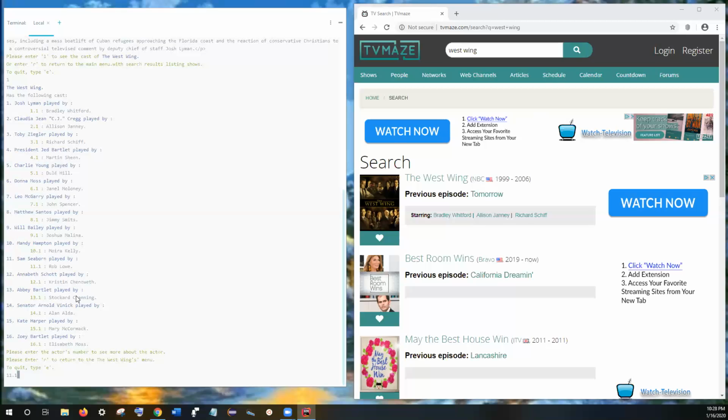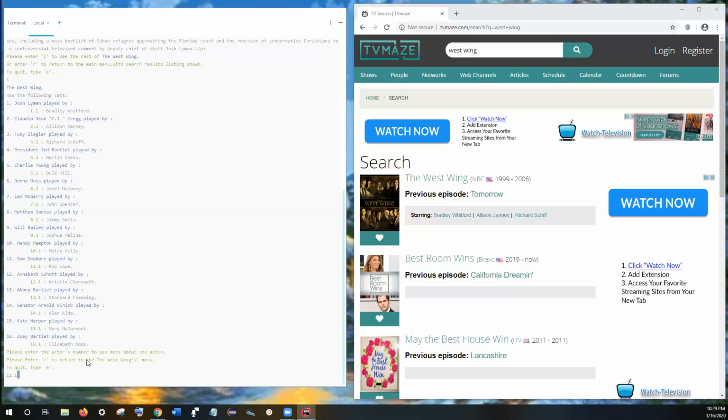I think the Imaginarium of Dr. Parnassus is one example where one character was played by many others. So the program handles multiple actors playing the same character, and of course, one actor playing more than one role.